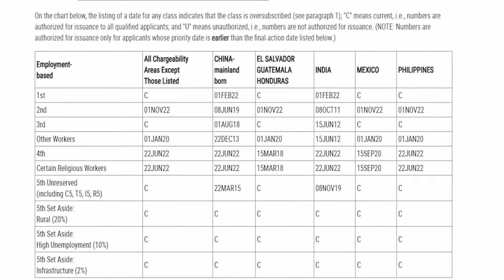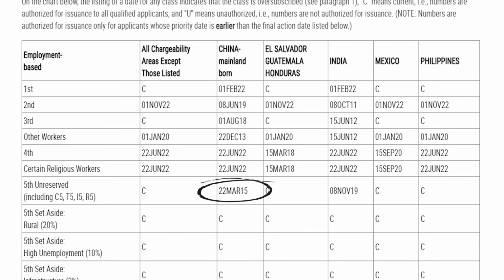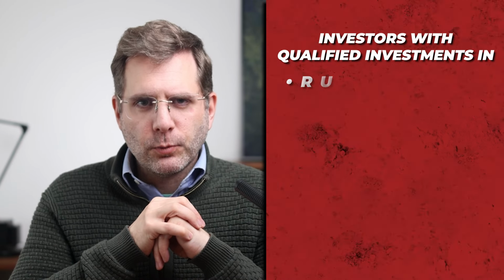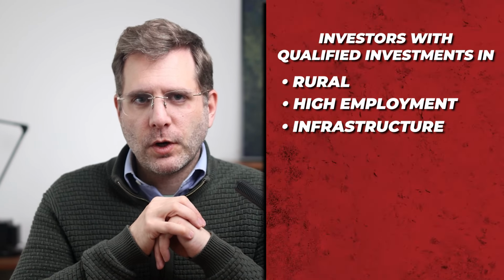For EB5, investors from China and India are still facing backlogs. China's final action date is set at March 22nd, 2015, while India is set at November 8th, 2019. Those from China and India that filed prior to March 15, 2022 are experiencing retrogression. This does not apply to new EB5 investors filing after March 15, 2022 in the new visa set-aside categories. These visas are reserved for investors that make qualified EB5 investments in rural, high unemployment areas, or infrastructure projects.